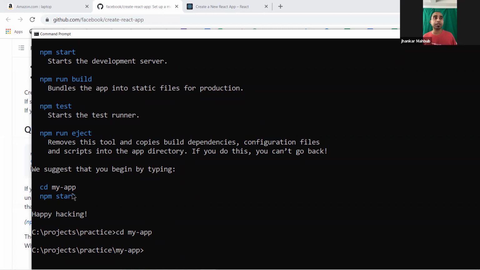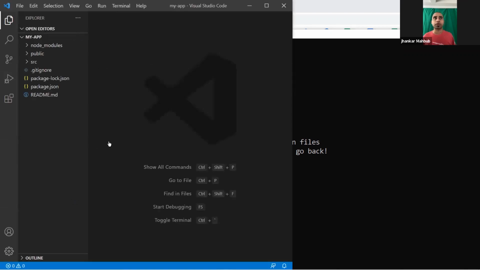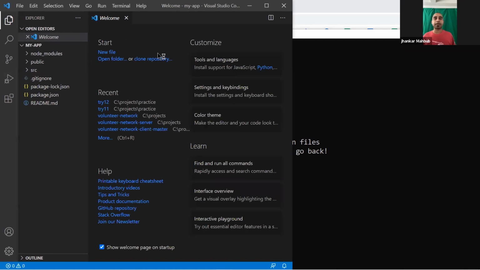And the next thing we need to do is to run this command. But before running it, I would like to do one extra thing so that this project is opened in Visual Studio Code. So I will type code, a space, and then a dot, and press enter. It will open Visual Studio Code with this project, and you'll be able to see the project's name right somewhere in this area.